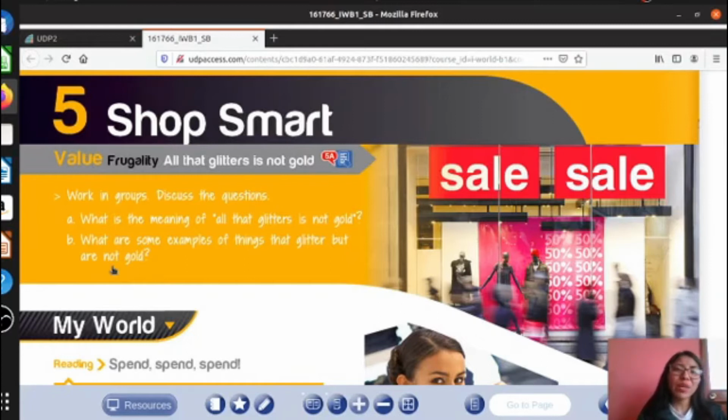But when you buy it and then you receive it at your house, there is a little trick, okay? Because the product does not glitter, it is not gold. Okay, porque a veces los productos que vemos en internet no son tal cuales. Okay, so in that case, I think you can use the expression all that glitters is not gold. Okay.